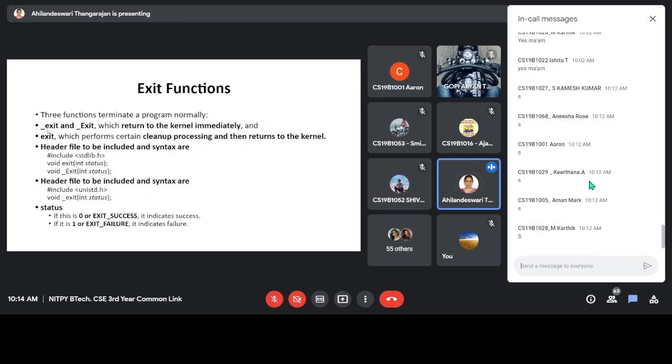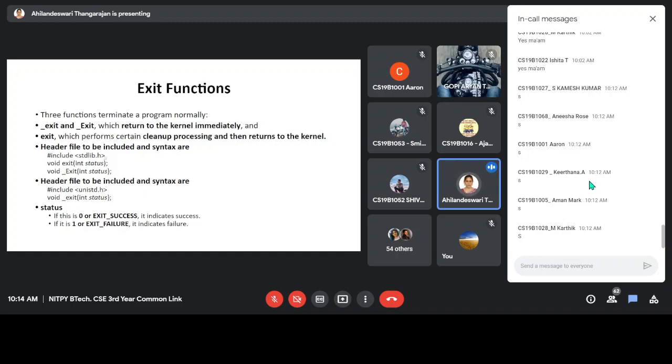These are _exit, _Exit, and exit. The two functions _exit and _Exit will return to the kernel immediately without doing any operations. Immediately the control will be returned. Whereas if you are using exit, it will perform some cleanup processing and then return to the kernel. It will clear the buffer, performing some operations before quitting the program. Then only it returns to the kernel.